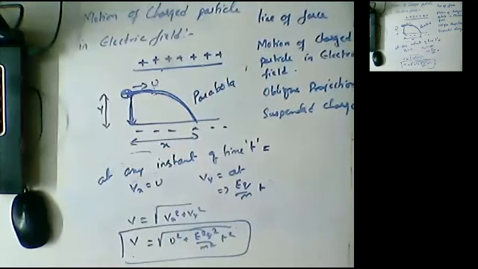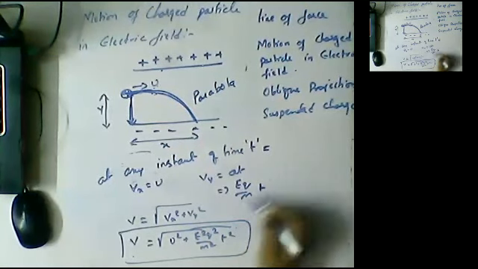Here we are discussing a charged particle projected with the initial velocity u. So what is the velocity acquired, what is the vertical distance, what is the horizontal distance, we are discussing with respect to the charged particle. The only difference between that kinematics and here is acceleration.